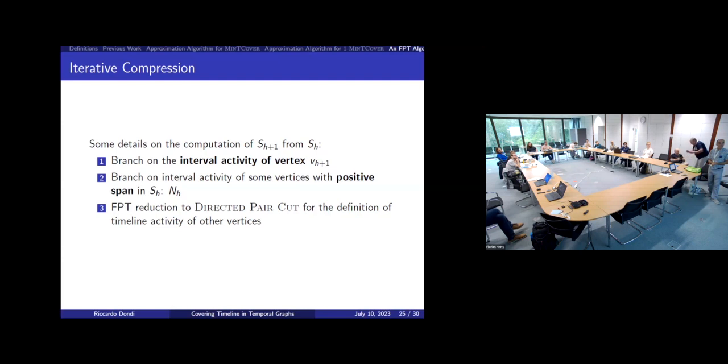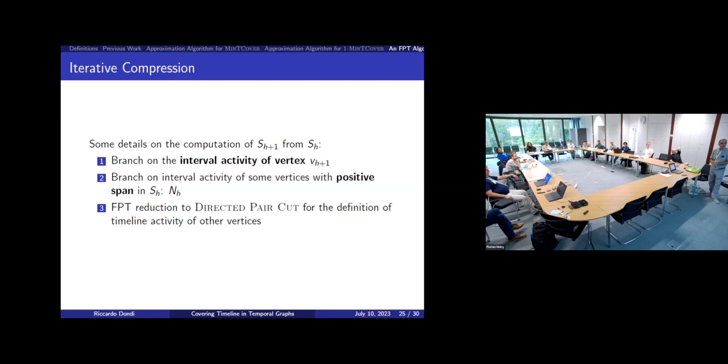But actually, I cannot branch on all of these. I can branch on a part of them, which I call N_h, which will be the vertices which are defined at the same time where the vertices with positive span in S_h are defined. I know this is a bit complicated, but for this I can branch. What is left is basically the vertices that in S_h have span equal to 0, of which there can be many, and the vertices having positive span which are defined in other positions.